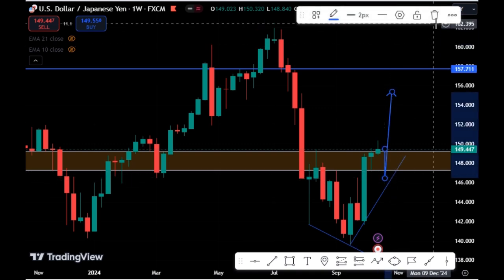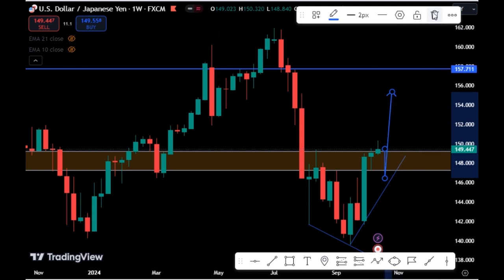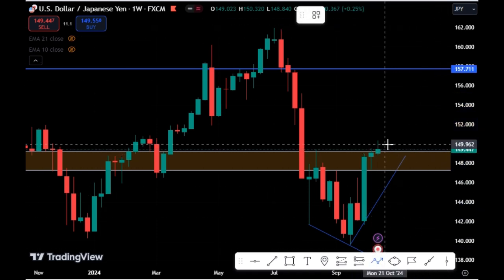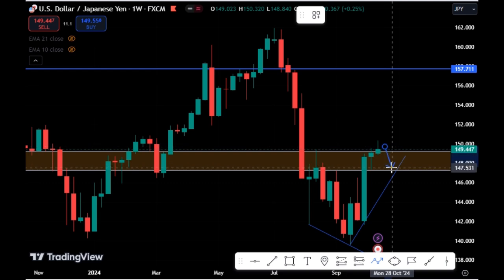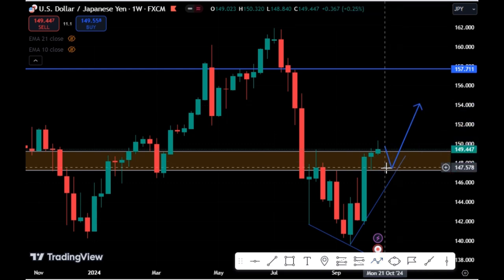So what we expect now is for price to retest this support level before we see further uptrend continuation. We expect price to retest this support level, then we'll see price pushing higher for the USDJPY.